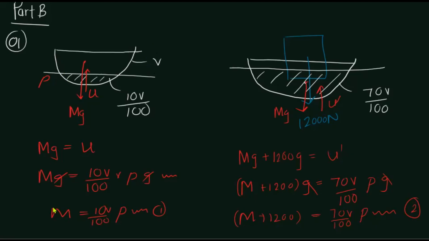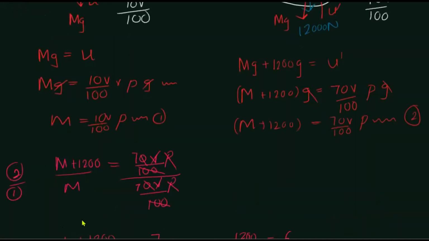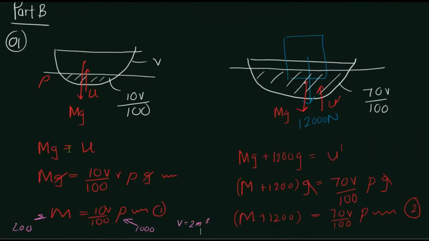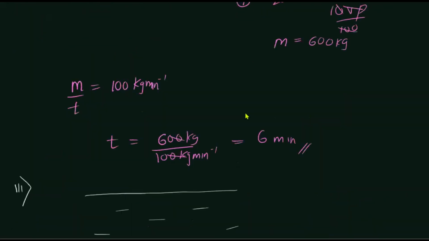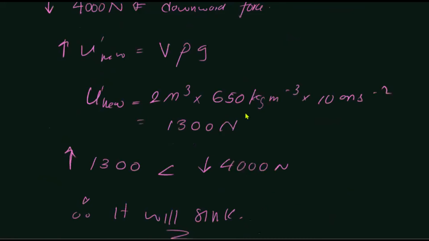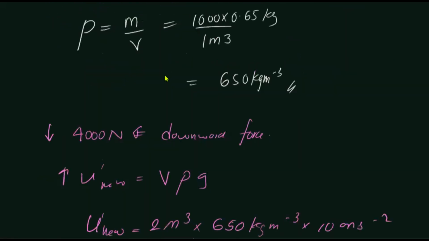assumed as V, we have an equation like this. So if we substitute the mass of the boat as 200, and rho at that moment was 1000, we will get V to be 2 cubic meters. This is the total volume of the boat. Therefore we took the volume of the boat to be 2 cubic meters,